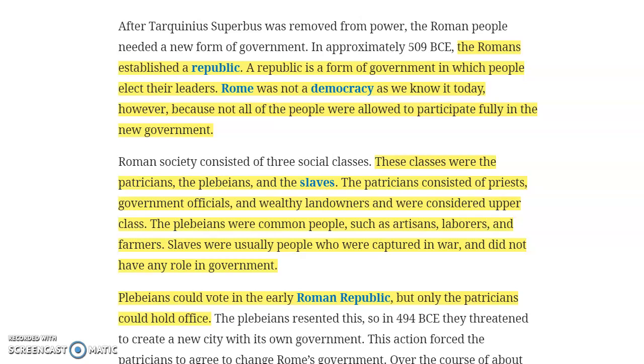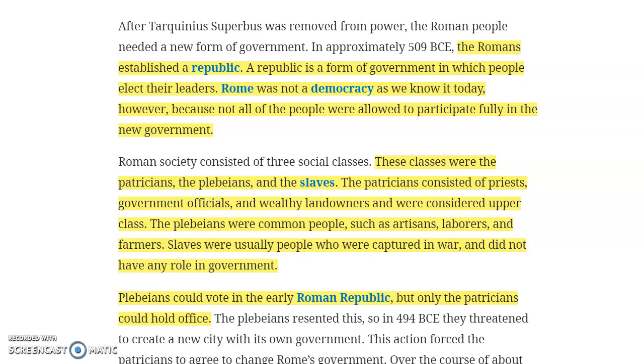There were 3 classes of people, 3 social classes in Rome. They were the patricians, the plebeians, and the slaves. The patricians consisted of priests, government officials, and wealthy landowners who were considered upper class. So it was the rich people. The plebeians were common people, such as artisans who make things, laborers, and farmers.